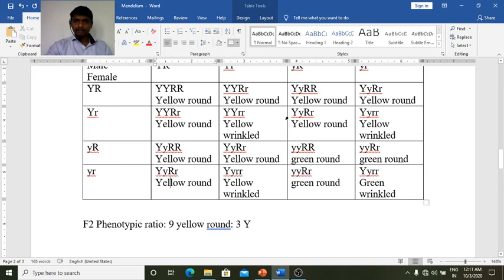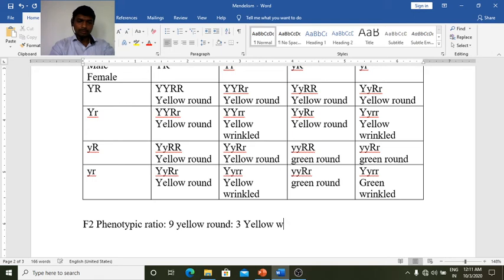Now 3 are yellow wrinkled, 1 2 3 yellow wrinkled, then 3 are green